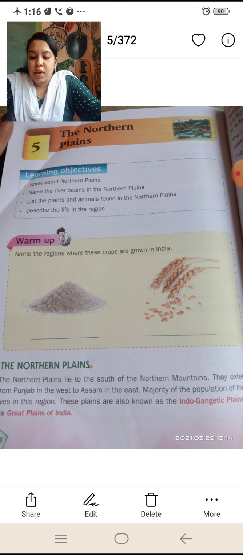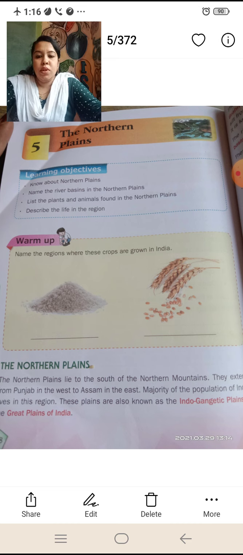So next, the Northern Plains. The Northern Plains lie to the south of the northern mountains. They extend from Punjab in the west to Assam in the east. The majority of the population of India lives in this region. These plains are also known as the Indo-Gangetic Plains or the Great Plains of India.